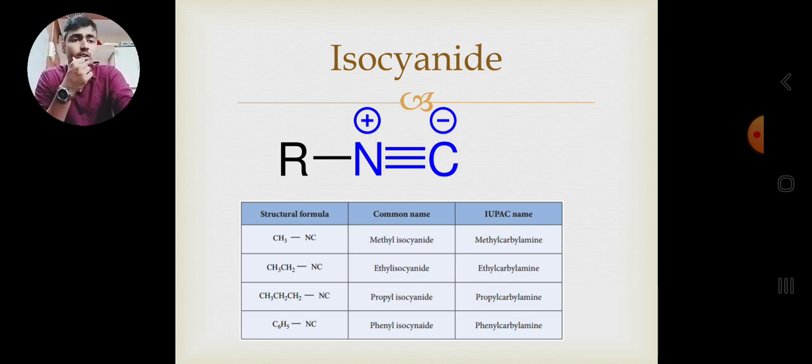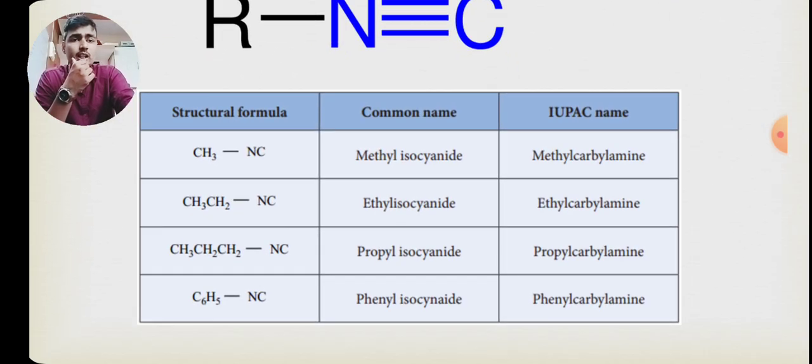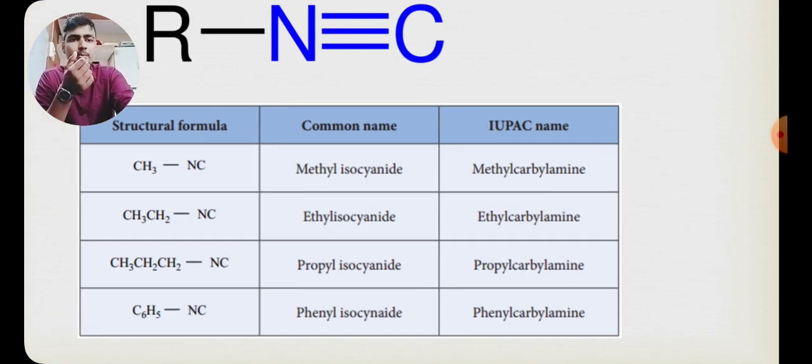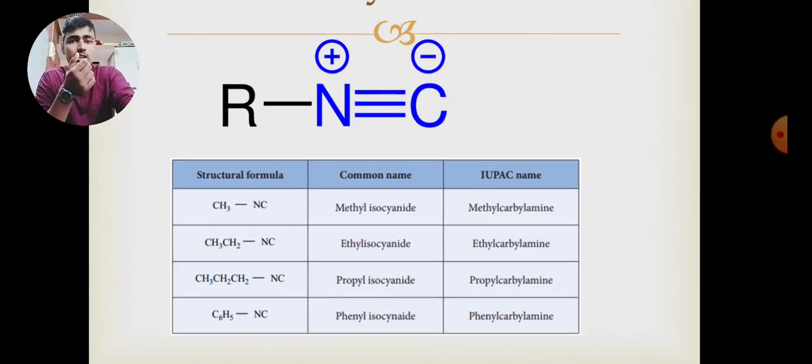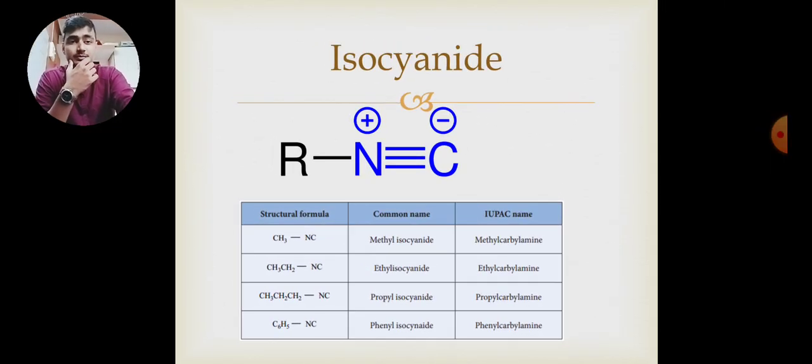Okay. So a few examples of isocyanide are methyl isocyanide, CH3NC. It is short form NC. CH3CH2NC, ethyl isocyanide, CH3CH2CH2NC, propyl isocyanide, and C6H5NC, phenyl isocyanide, phenyl or aromatic ring. These are the common names, and the IUPAC names are methyl carbylamine, ethyl carbylamine, propyl carbylamine, and phenyl carbylamine. So it is simply termed the carbylamine group.